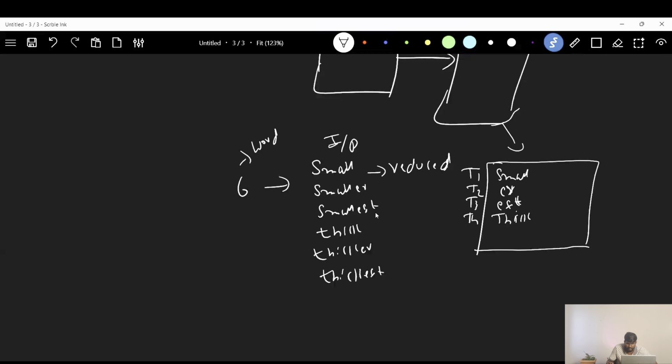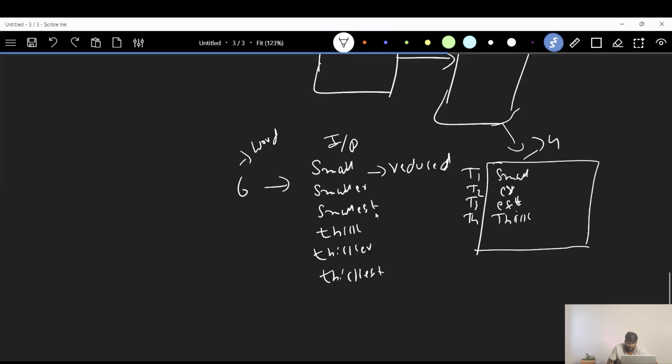So what it does, instead of adding er and est again to this vocab, it will see that thick is already there and er is also already there. So thicker and thickest can be formed using the existing vocab. Now the vocab size has been reduced to 4. Correct, right? So whatever input data it sees, it's going to split at subword level so that it can reduce the vocab size, and it can form any new word. I will explain how it can form a new word. But here the vocab size got reduced, right?